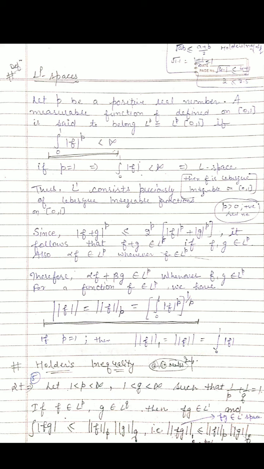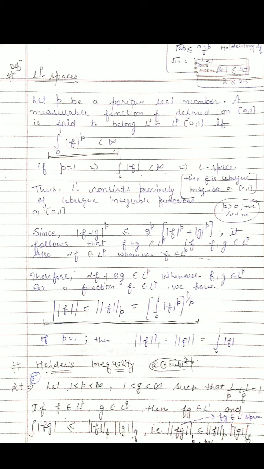So first of all I am going to discuss Holder's inequality, and the statement is: let 1 < p < infinity, 1 < q < infinity, such that 1/p + 1/q = 1, and if f belongs to L^p and g belongs to L^q, then fg belongs to L^1. That means fg is a Lebesgue integrable function, and we have to show that the integral of |fg| is less than or equal to ||f||_p ||g||_q. If you look at the left side, the integral of |fg| is ||fg||_1, which is less than or equal to ||f||_p ||g||_q.